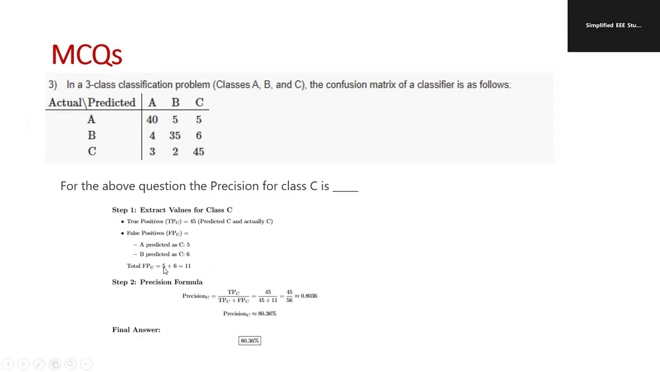Total false positive is equal to 5 plus 6. Okay, 5 plus 6 is the total false positive. Then the precision formula: true positive divided by true positive plus false positive. It will be 45 by 56, which is equal to 0.8036. That means 80.36 percent. Okay, so that is also important.